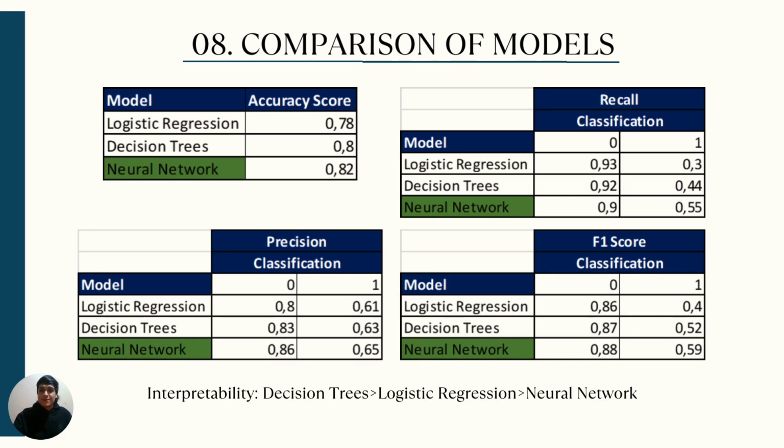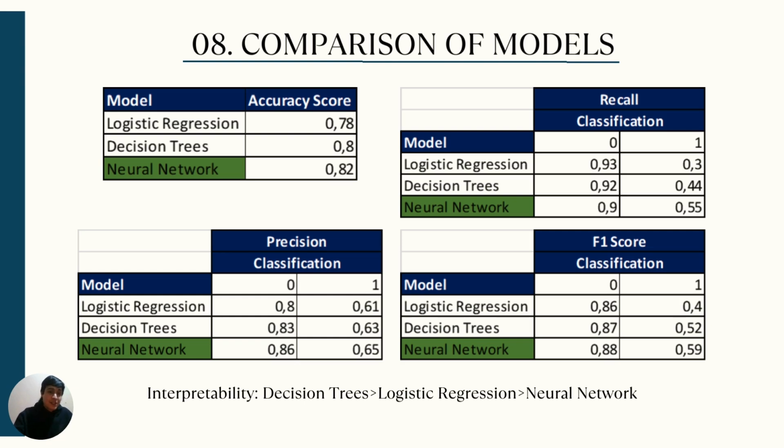Comparison of models. As you can see, we made four simple comparison tables of the main predictive performance metrics of the models. In all of them, the neural network presents the best prediction. However, in terms of interpretability, it falls behind.